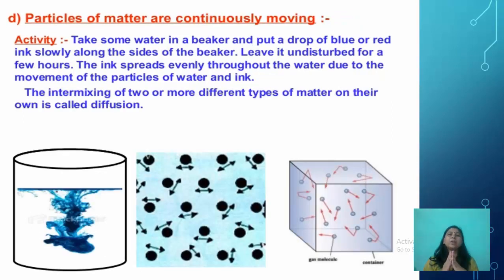The particles of matter are continuously moving. For this, you just take some water in a beaker and put a drop of blue or red ink slowly along the side of the beaker, and leave it undisturbed for a few hours. After a few hours, you will observe that the ink spreads evenly throughout the water. You haven't done any stirring, you haven't done anything. Then also the ink spreads evenly throughout the water. Why? Because of the movement of the particles of water and ink. The intermixing of two or more different types of matter on their own is called diffusion.